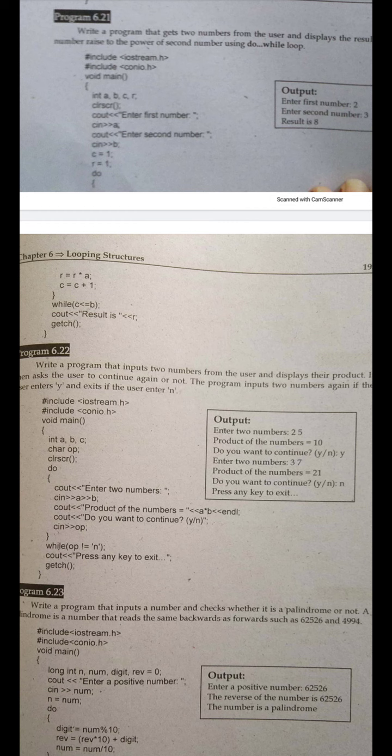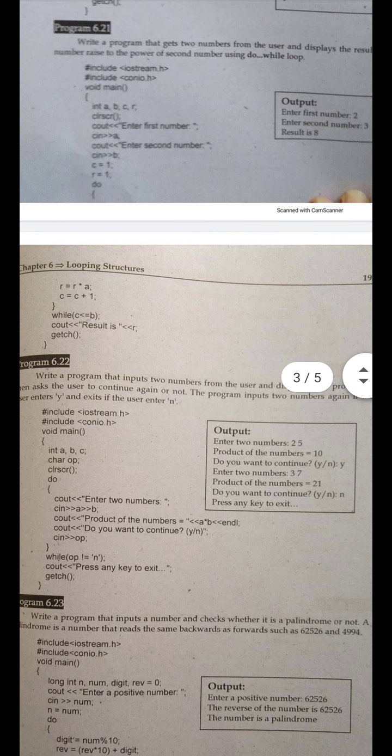Do. What will it do? The value of R is multiplied with the value of A. What was in R? 1. And what was in A? 2. So 2 will be multiplied with 1. 2 ones are 2, and 2 will be assigned to the variable R. Is it clear? Now the value of R is not 1, it is 2.